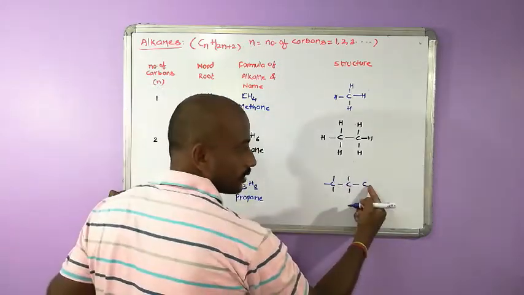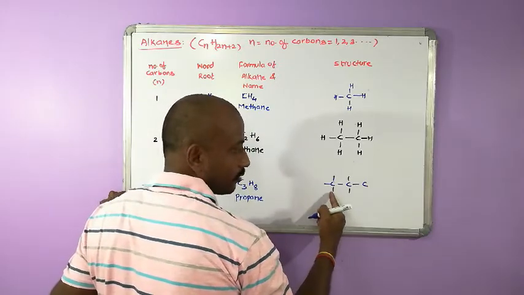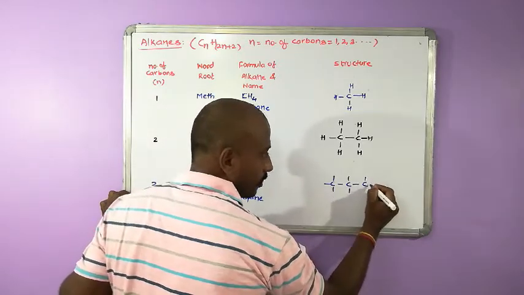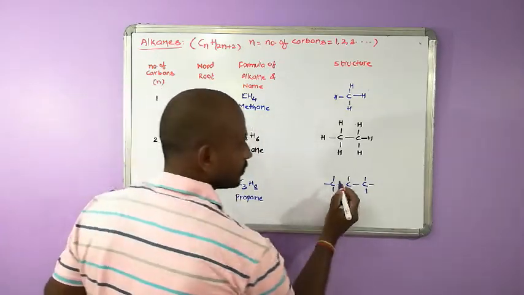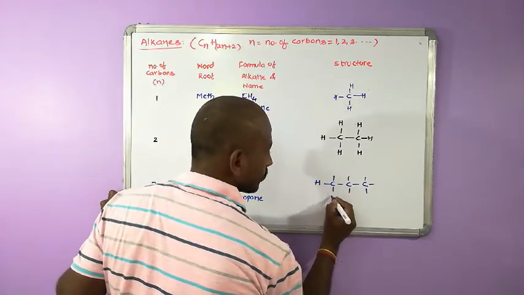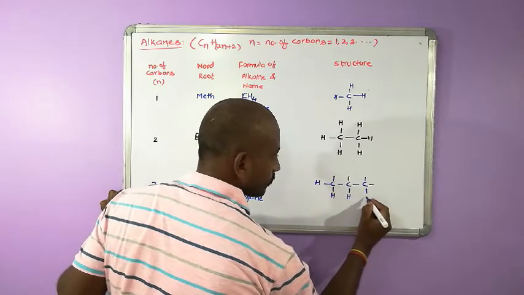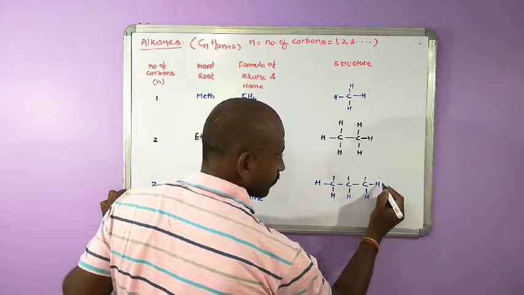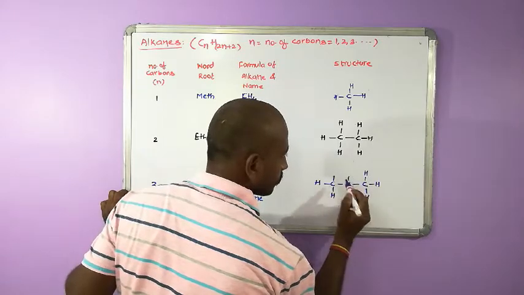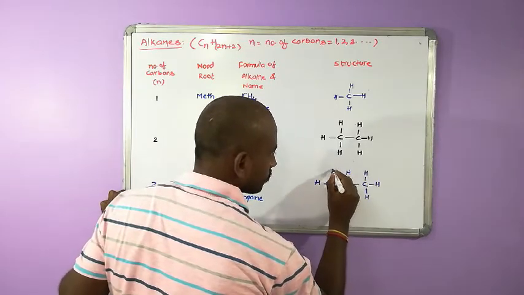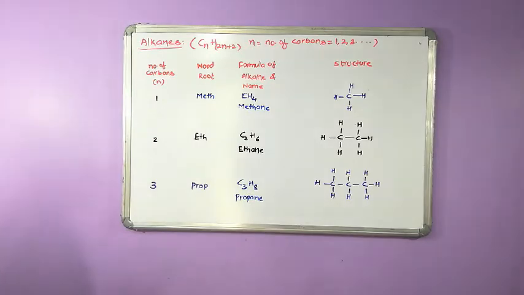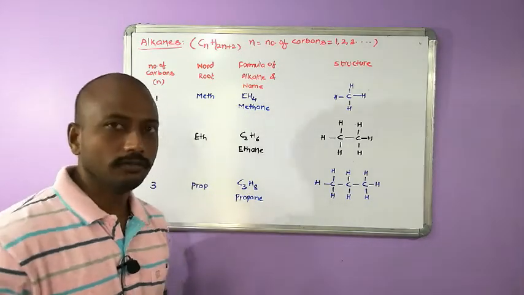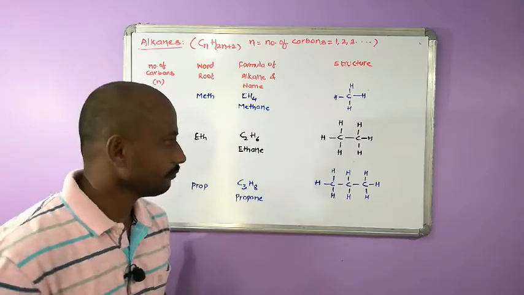Then this carbon is similar to the first carbon, so 3 bonds are less. Now keep hydrogens. So this is the structure of propane. Like that, we are going to continue our discussion.